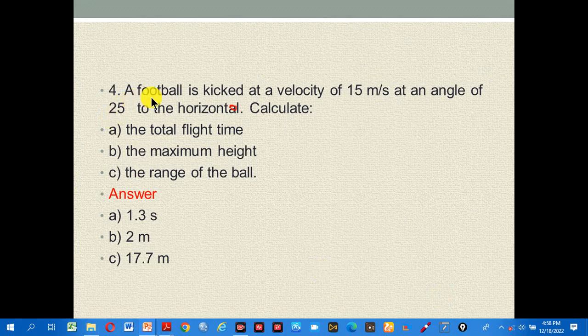Number 4. A ball is kicked at a velocity of 50 meters per second at an angle of 25 to the horizontal. Calculate A, the total flight time, B, the maximum height, C, the range of the ball. Look, this is the answer. After you use your formula, you obtain these results. Okay, check these points by using your formula. A. 1.3 seconds, B. 2 meter, C. 17.7 meter. Check it by your formula, okay, by your own.